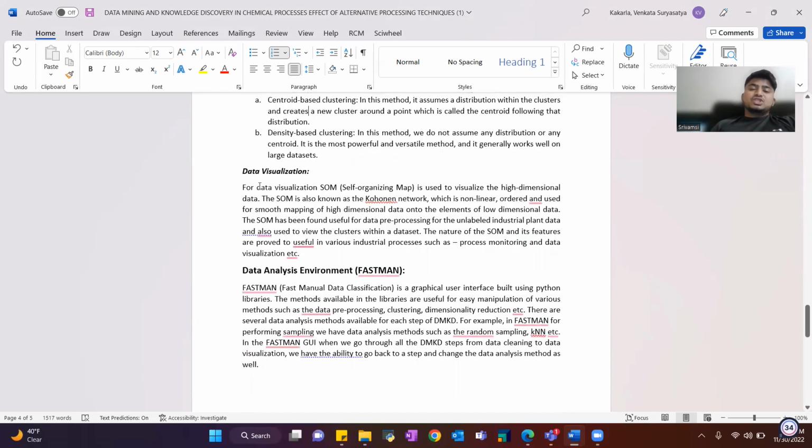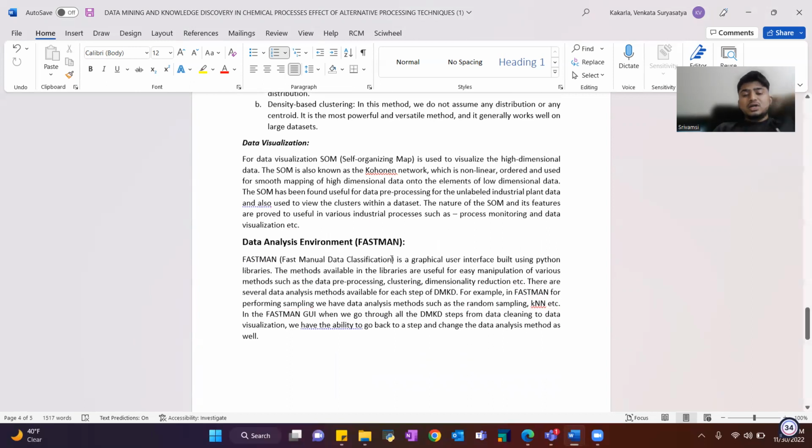Data visualization. For data visualization, the self-organizing map is used to visualize high dimensional data. The SOM is also known as the Kohonen network, which is non-linear, ordered and used for smooth mapping of high dimensional data onto the elements of low dimensional data. The SOM has been found useful for data pre-processing of unlabeled industrial plant data, and also used to view the clusters within a dataset. The nature of SOM and its features are proved to be useful in various industrial processes such as process monitoring and data visualization, etc.